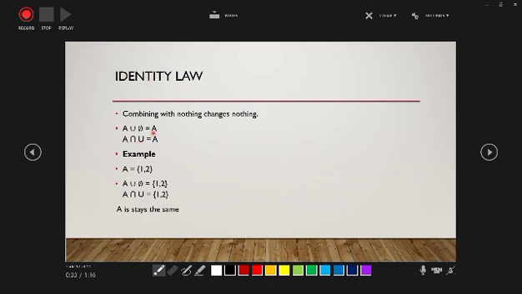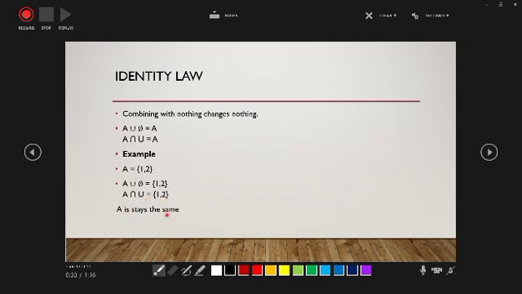So the identity law: combining with nothing changes nothing. A union empty set equals A, and A intersection U equals A. So the example is A equals 1, 2. So A union empty set equals 1, 2. A intersection U equals 1, 2.